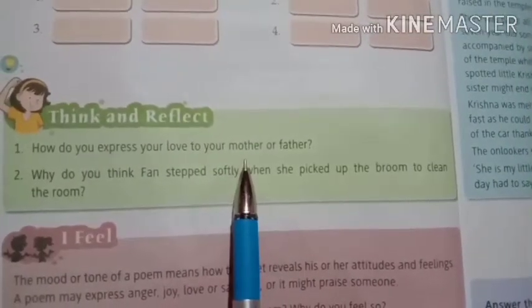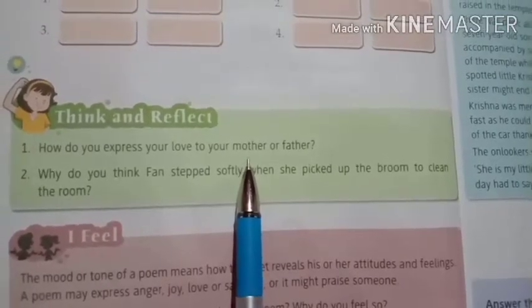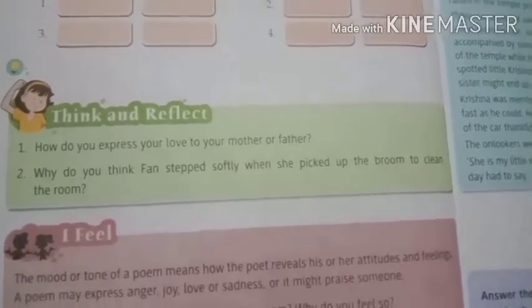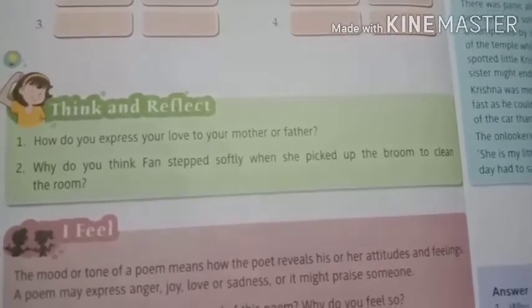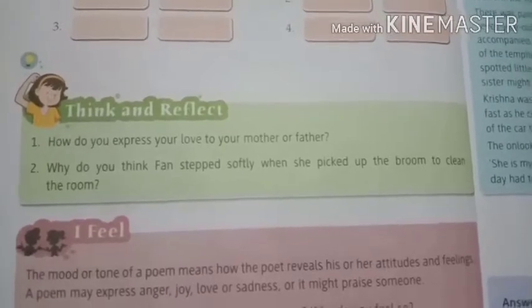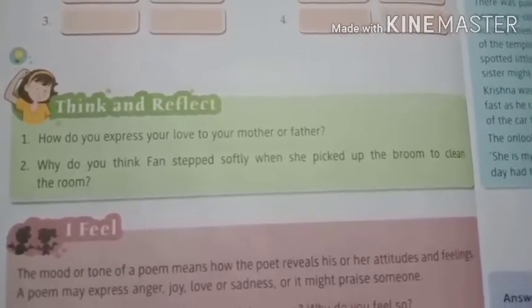Okay, so you have to write the answer: why was she walking slowly. It is also very simple. If you see my previous video, I have explained it there. You can watch my video again, in which I have explained the poem. Then you will come to know why she stepped softly. So this activity is very simple.